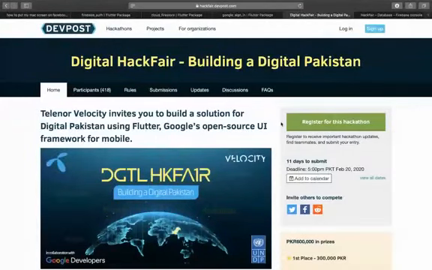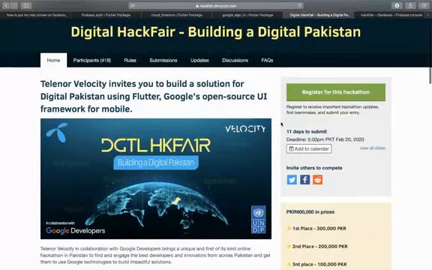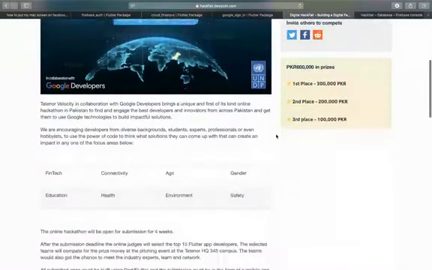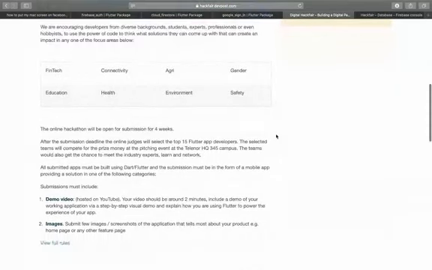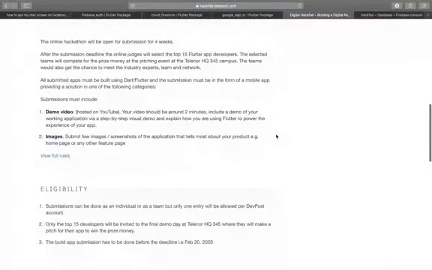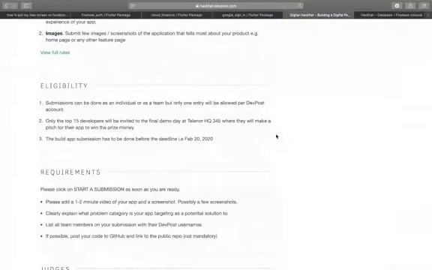So this is basically the website, hackfair.devpost.com, where you can look at it and read all the instructions. And there are these categories in which you can place your submissions. These are the instructions, and this is the eligibility criteria.